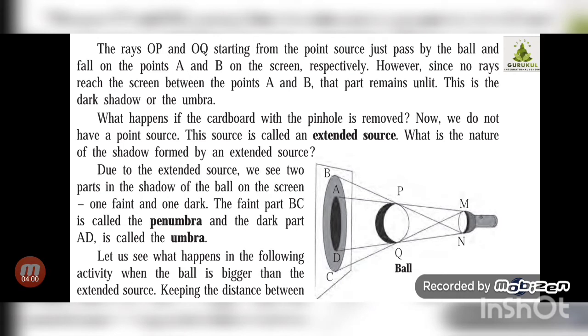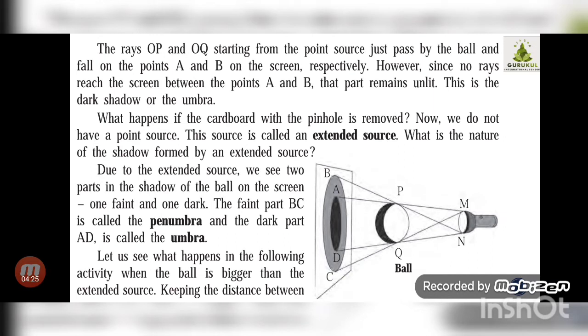So whatever shadow we get from an extended source is divided into two types, correct? The first one is dark, the other one is faint. The faint part of the shadow is called penumbra, and the dark part is called umbra, correct? So it is divided into two types, umbra and penumbra.